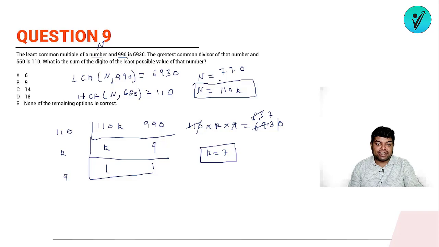So if k is 7, the number will be 770. If it is 770, what should the answer be? It should be 14. Okay, so for question number 9, what is the answer? The answer is option C, which is 14.